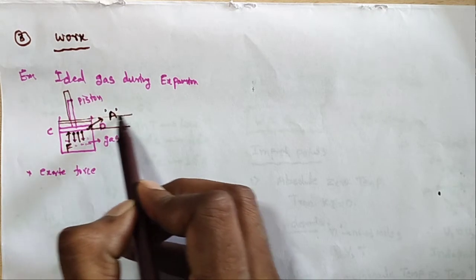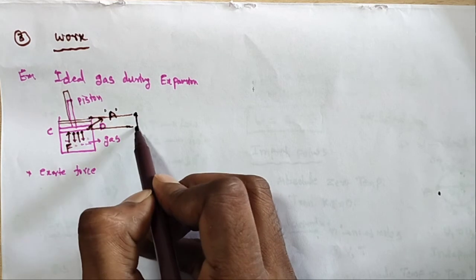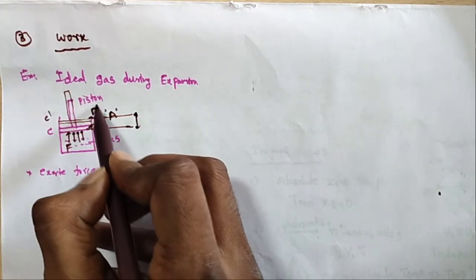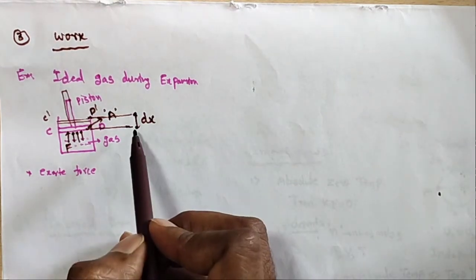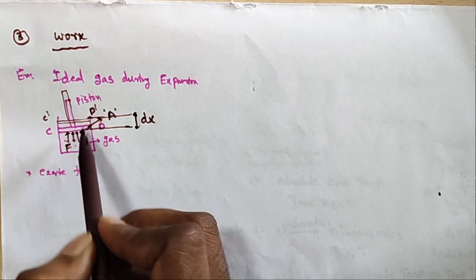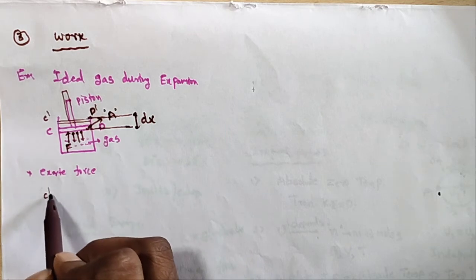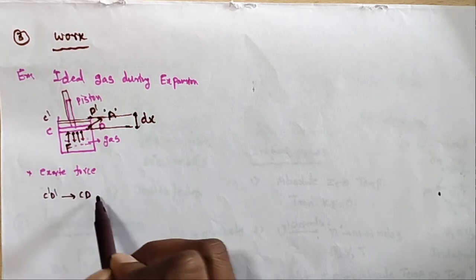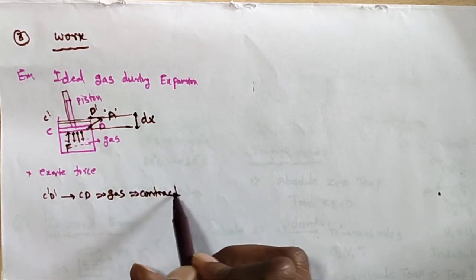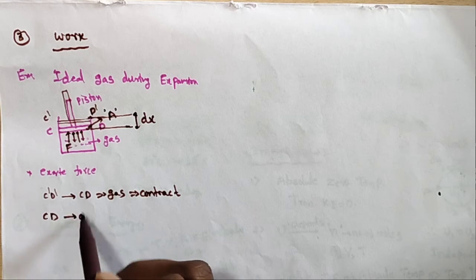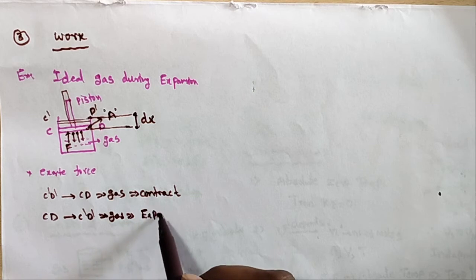When the force acts, the piston moves to the C dash D dash position, a distance dx. When the piston moves upward, the gas expands. If it comes from C dash D dash to CD, the gas contracts. If CD changes to C dash D dash, the gas expands. I am taking the expansion case.